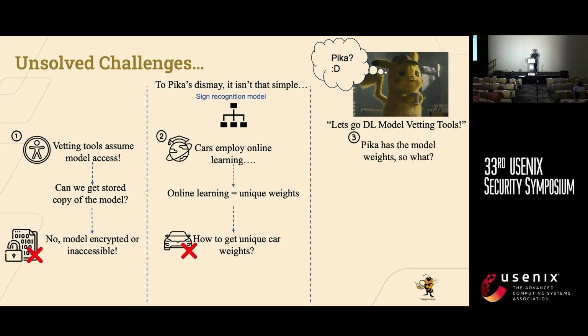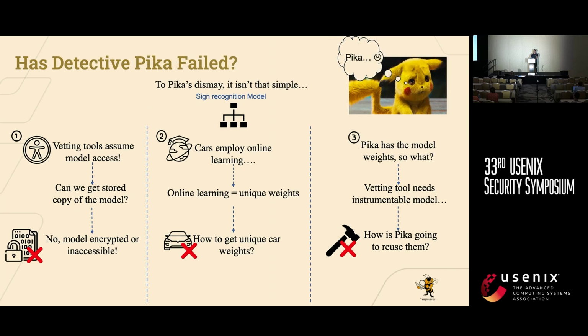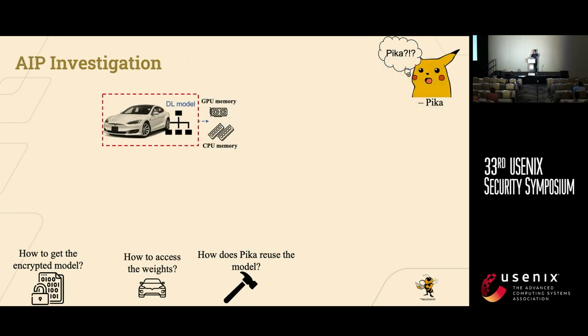And let's just say Pika was able to magically get those weights, right? What is he going to do with them? These vetting tools often require instrumentable models, so not just a set of flat buffers. They require a usable model at a source code level. So how is Pika going to reuse these weights? So has he failed? Thankfully, no.